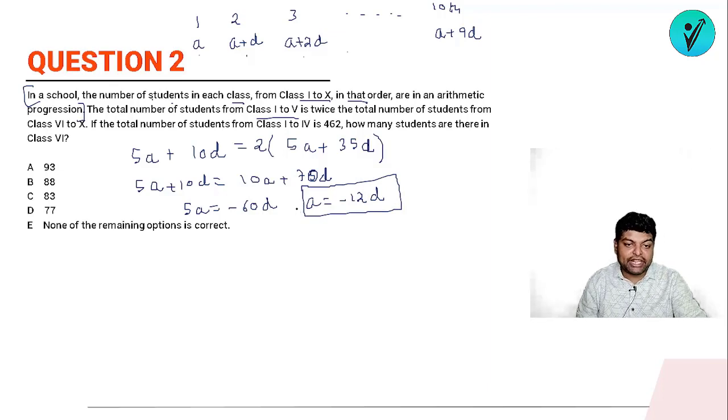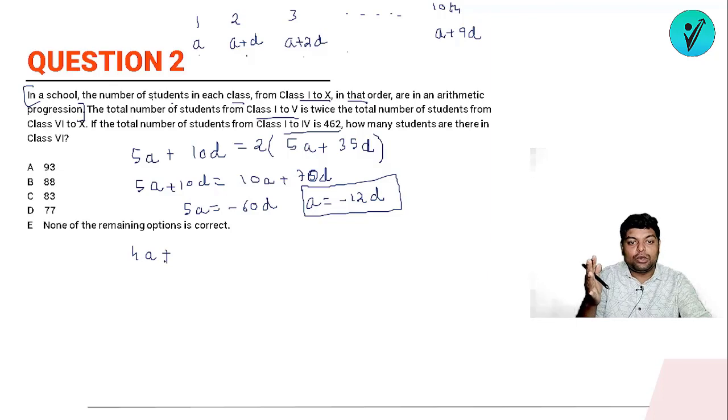Now we have one more data. It says that if the total number of students from class 1 to class 4 is 462. ठीक है, 1 से लेकर 4 तक में कितने स्टूडेंट्स हैं? We have 462. तो अगर 462 स्टूडेंट्स हैं, so again from 1 to 4, so it will be what? Total number of students will be from 1 to 4, 4a plus d, 2d and 3d, यानी 6d add कर दो. This is the total number of students from class 1 to 4. As per question, this value is 462.